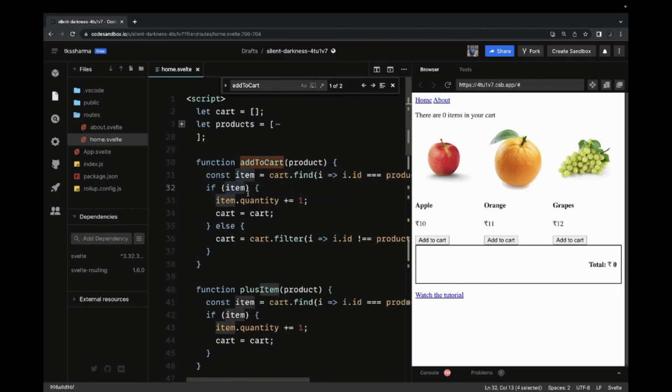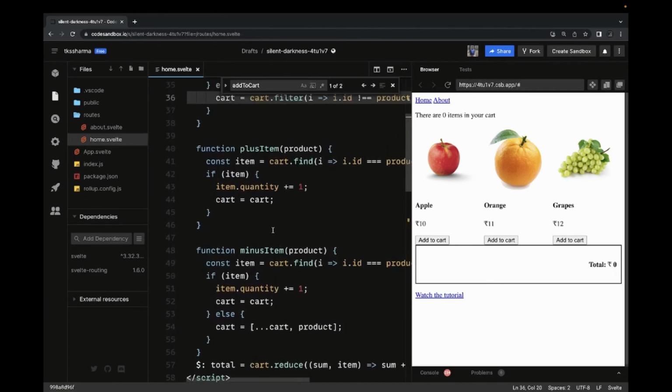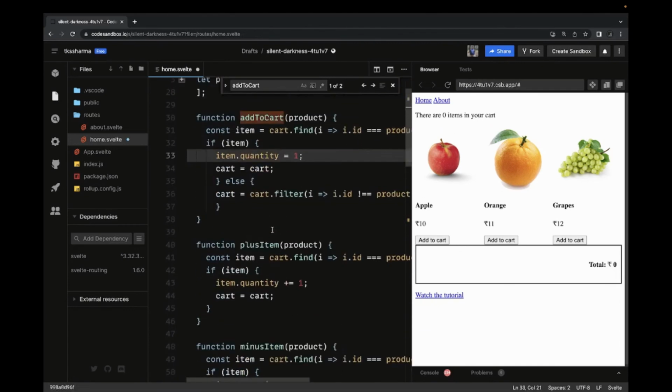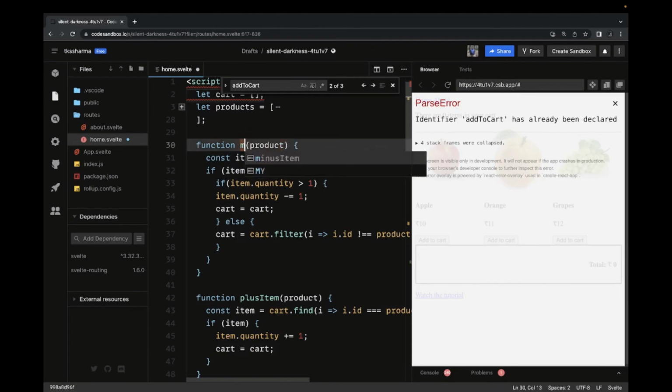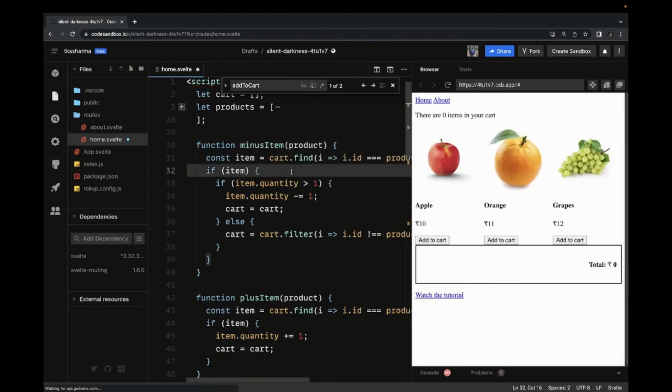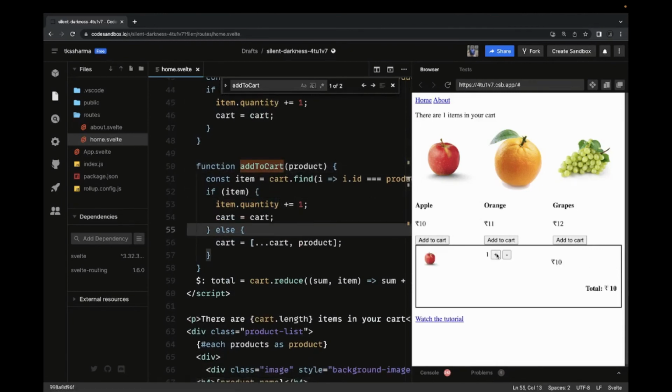If item is there, increase the quantity, reassign the cart, and then add two items. Looks like we mixed a couple of things. Okay, let me revert the method names. This should be minus item, this should be add to cart, and this should be minus item. So the add to cart should increase the quantity. Okay, added, then I'm able to increase the quantity, decrease the quantity, gone.